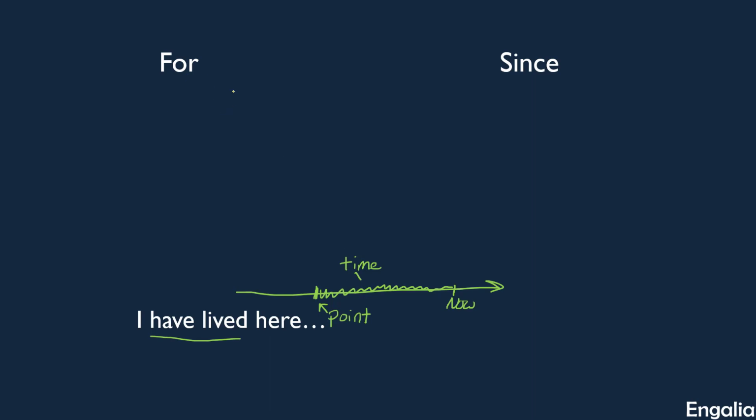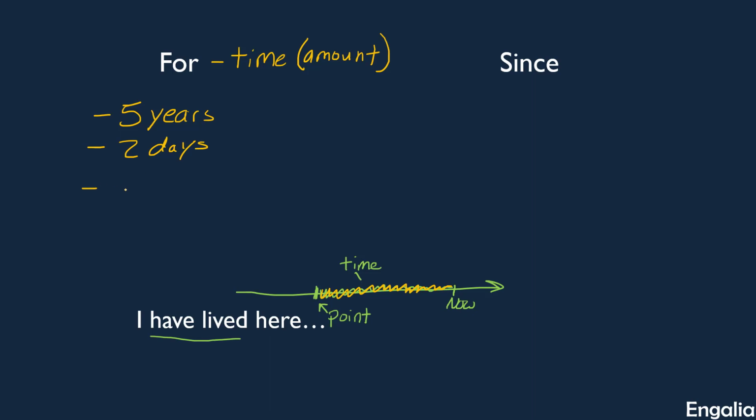If we say for, then we're focusing on the amount of time, more specifically, right? So that's this part right here in the sentence. We're focusing on this, the amount of time. This can look like this. It can look like 5 years. So we could say for 5 years. That's one option. It could be for 2 days, right? Another amount of time. Or we could say for my whole life.